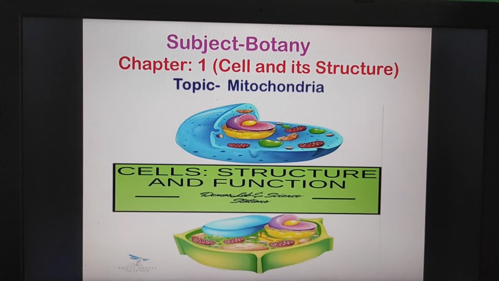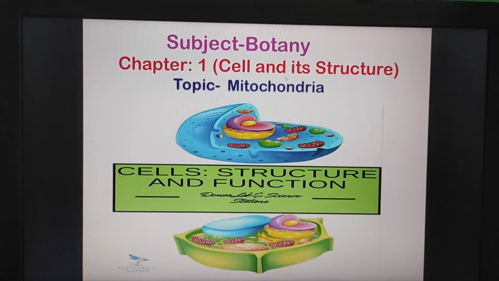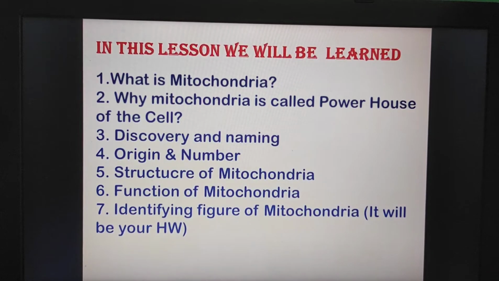So, today I will discuss with you the subject botany, chapter 1, cell and its structure, and the topic mitochondria, which is very well known to you, as you read this in class 9, but today I will discuss mitochondria elaborately.